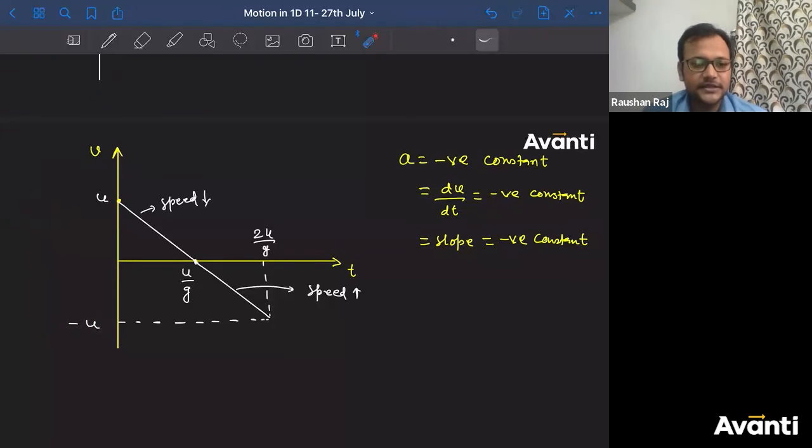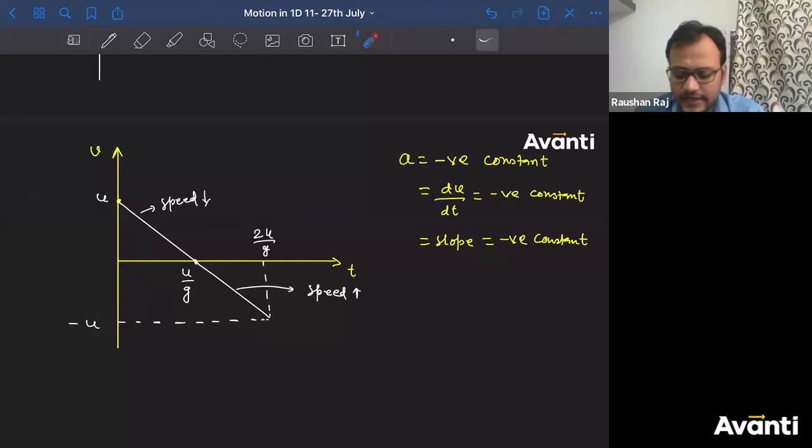Guys, now click yes if you have understood this velocity time graph. Please do click yes, guys. I need your responses here. I'm going extremely slow and I'm expecting that most of you must have understood this. If you have any doubt, please let me know.